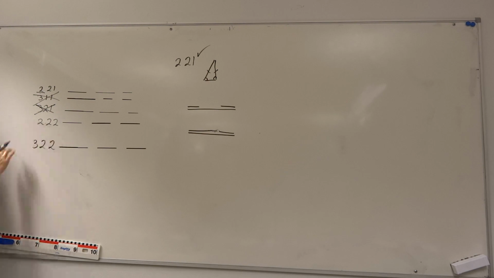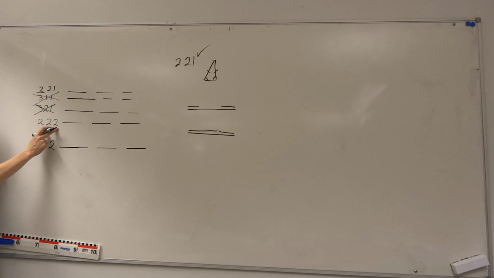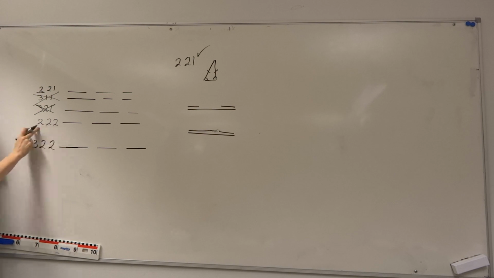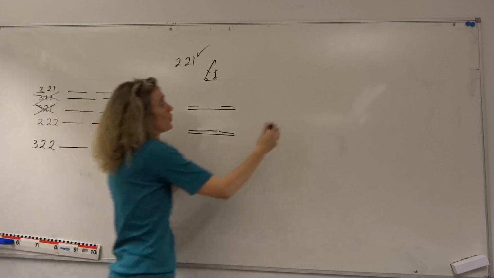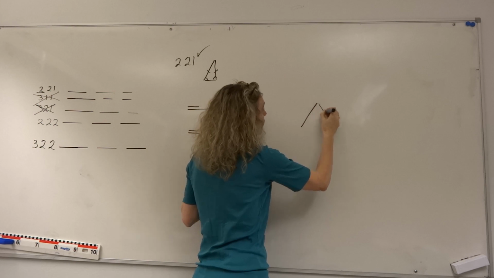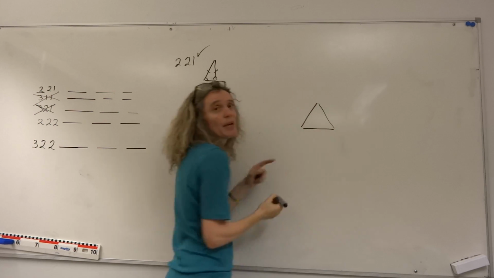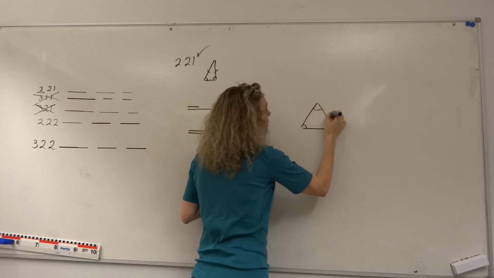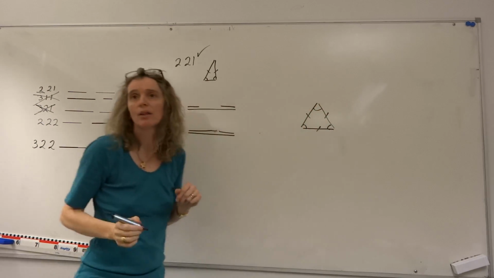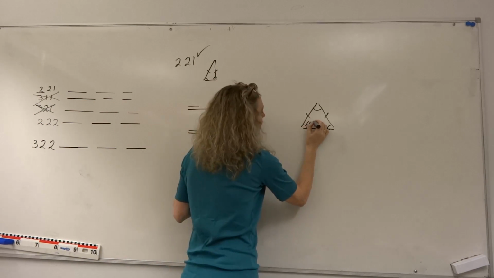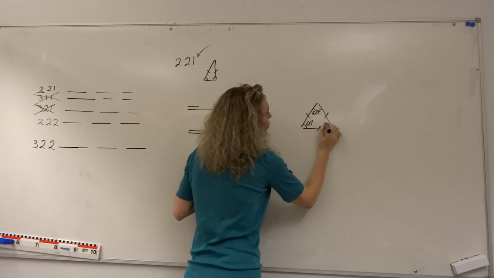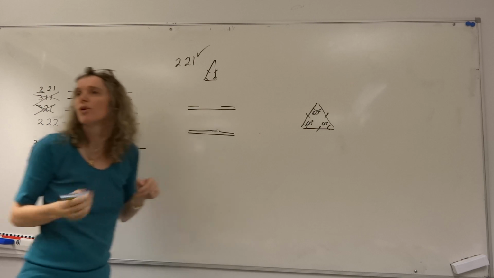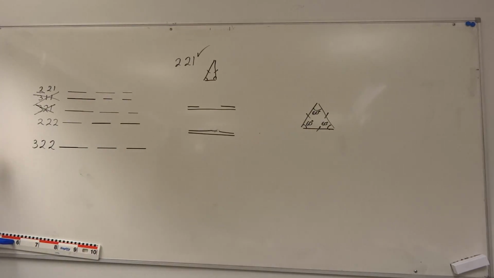What about 2, 2, 2? Well, 2 and 2 gives us 4. So 4 is longer than 2 centimeters. So yes, of course, we'd be able to build a triangle where all the lengths of the sides were the same. This will give us an equilateral triangle. All the angles will be the same and all the sides will have the same length. And we know that in an equilateral triangle all angles are 60 degrees. So of course we can build a triangle where the lengths are the same.